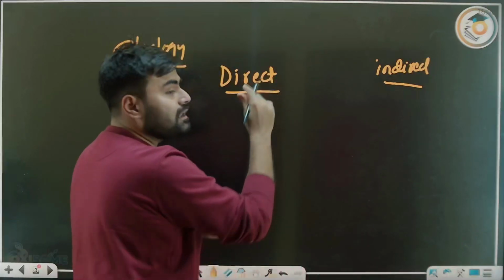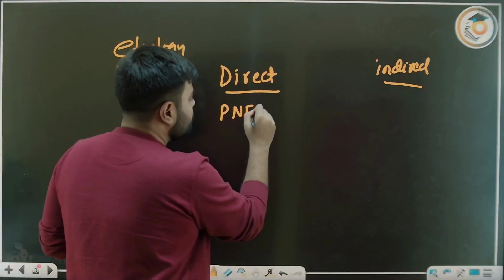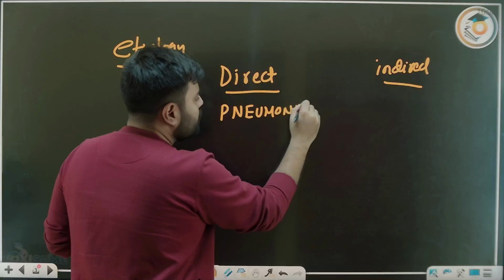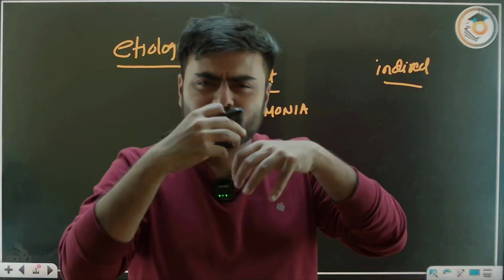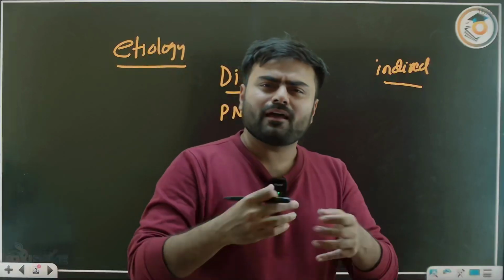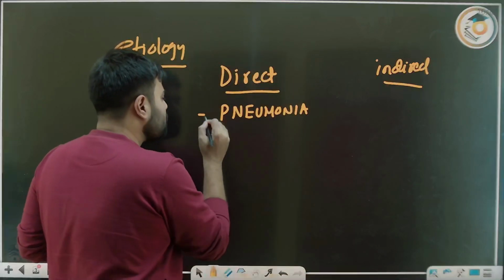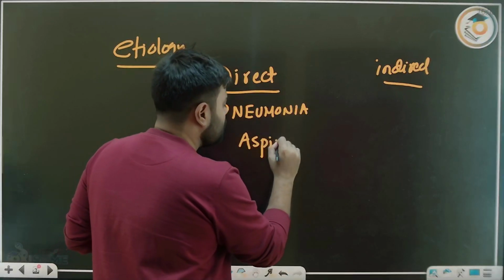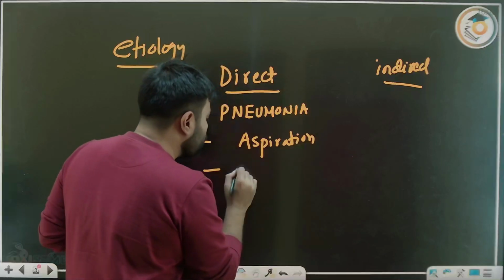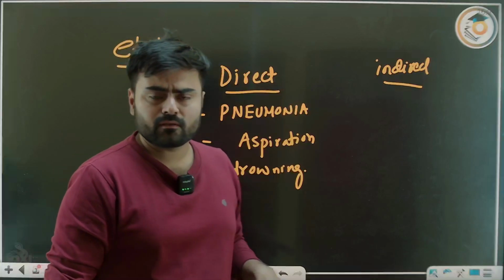Direct means where the lung is directly involved, like a pneumonia. An infection is happening in the alveoli, there is inflammation, there is pulmonary vasodilation and pulmonary permeability increases, there is edema. So pneumonia. Or any aspiration, or any drowning, this type of thing.